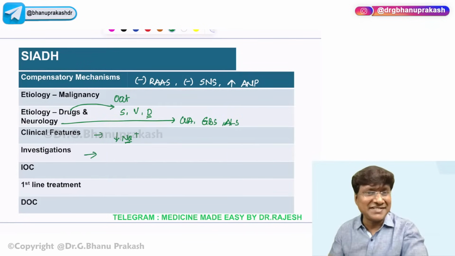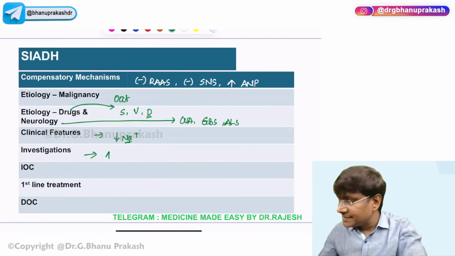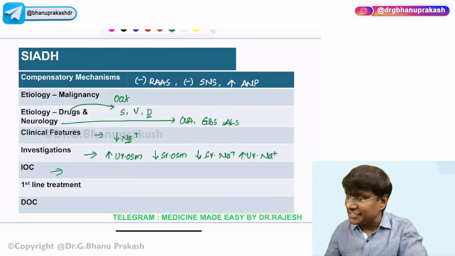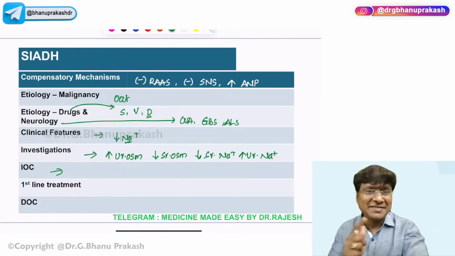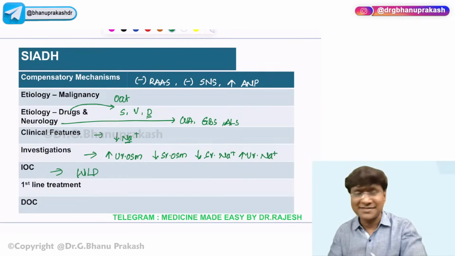Now, in the investigations, as I have just said, there will be an increase in the urine osmolality, a decrease in the serum osmolality, a decrease in the serum sodium, and an increase in the urine sodium. Then what exactly is the investigation of choice? For diabetes insipidus, you have the water deprivation test, whereas here you have the water loading test.